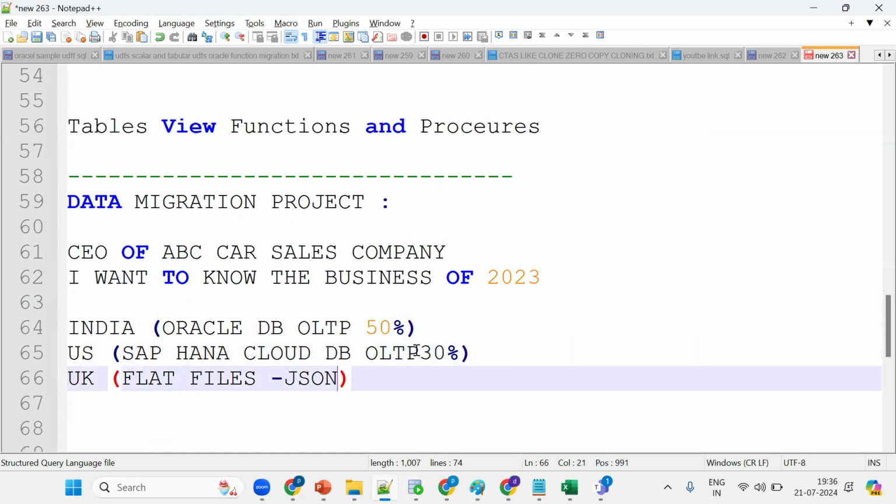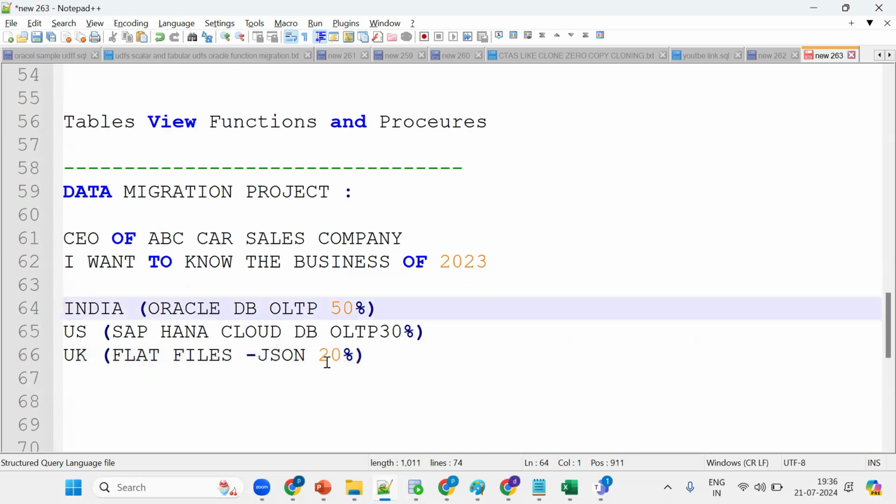Okay, and 20% share here. Now what happened? Now I want to know my business, but the data is in different regions. I can't predict, understand, or analyze what exactly my business is. That's why I want to bring all this data into one place. How can I bring all this data to one place?